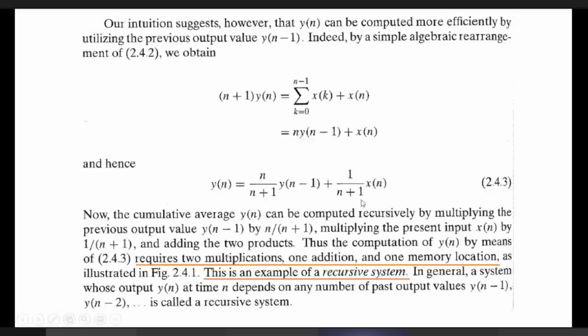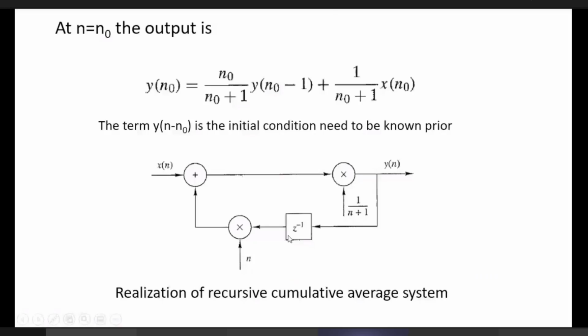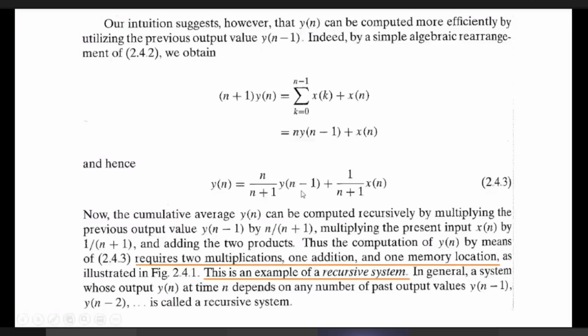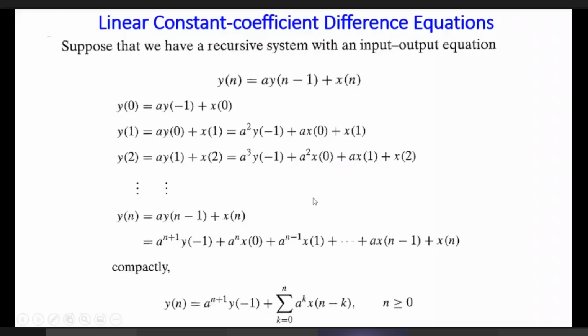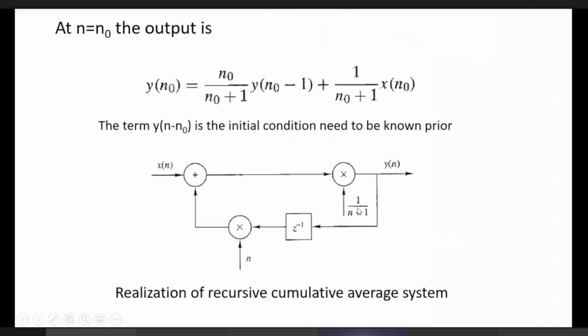We multiply n with the delayed output, so it is n times y[n minus 1] here, and x[n] is there. These two are added, then the sum is finally multiplied by 1 by n plus 1 to give y[n]. This is a simple implementation.